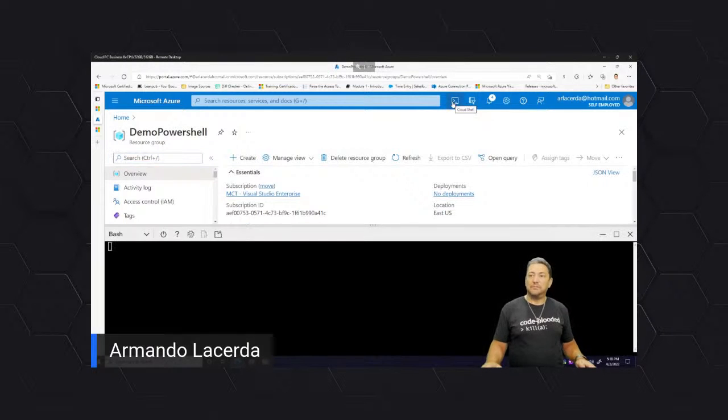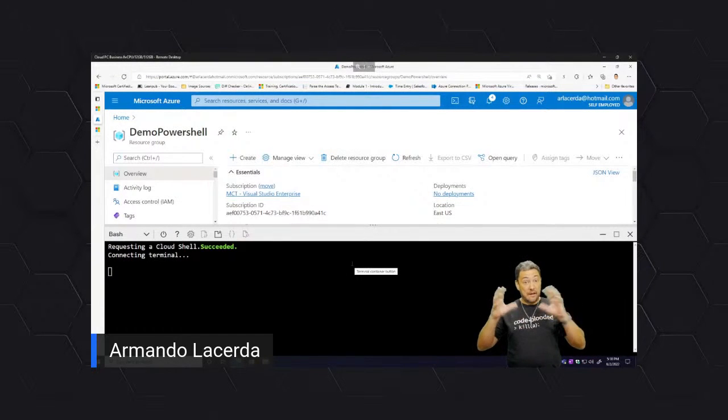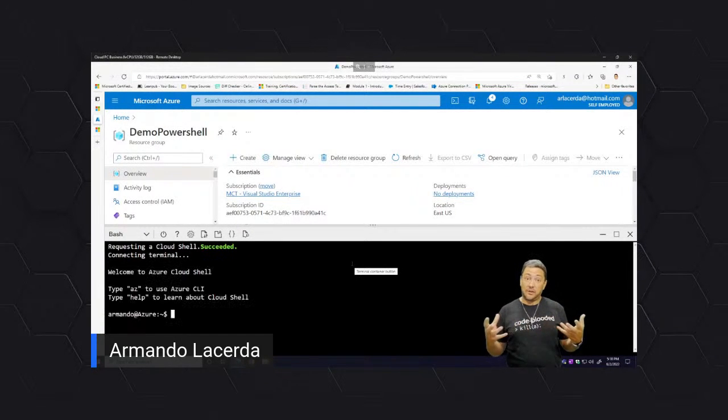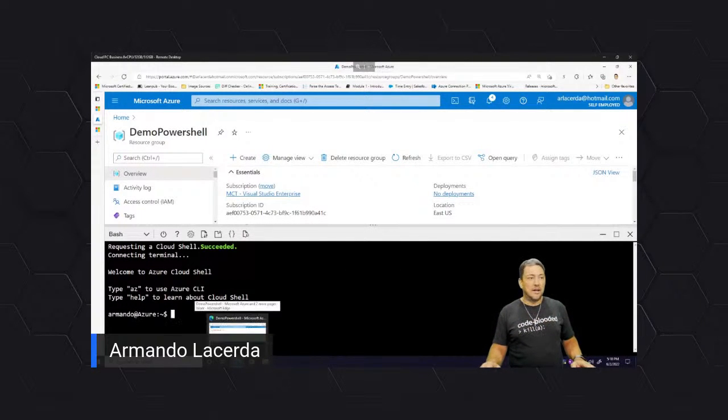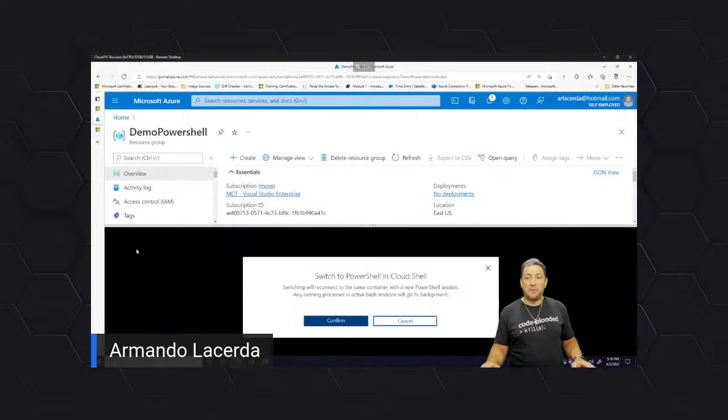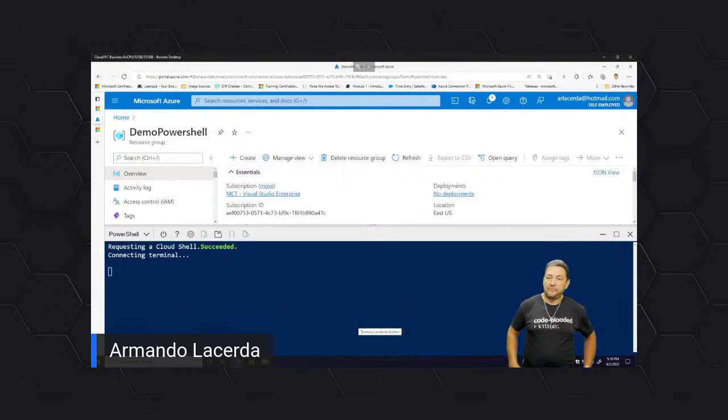session in the portal. And I'm going to ask for a command prompt. Again, when you do graphic user interfaces, you do everything by clicking on buttons. When you do PowerShell or any other command line tool for that matter, you go by command. And in this one here, I did not land in PowerShell. I landed in the Bash interface, which is another option for command line. So let's switch here to PowerShell.